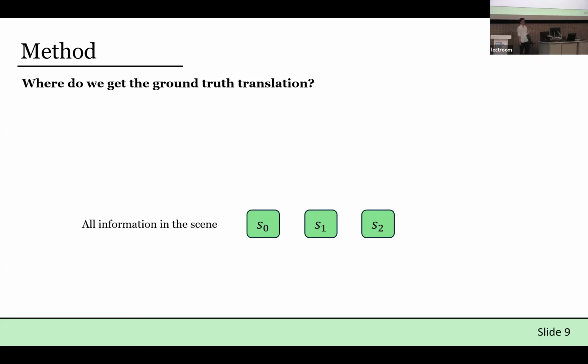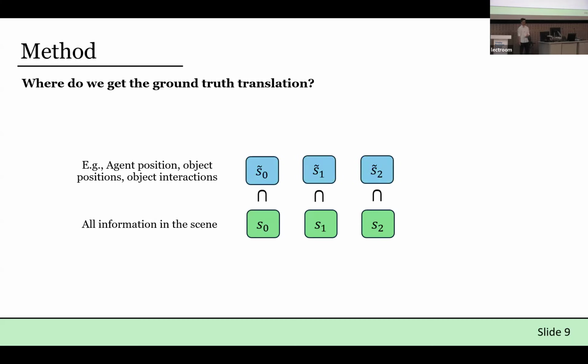But assuming that we have access to all this information is quite a strong assumption to make, even during training. So instead, we assume that just during training, we have access to a subset of this true state information. For example, we might know where the agent is in the scene, we might know where objects are in the scene, and we might be able to tell which objects the agent has interacted with. We assume that we have access to this just during training. I should note that each environment will have a different set of these states, depending on the states afforded to you by the simulator or environment of choice.